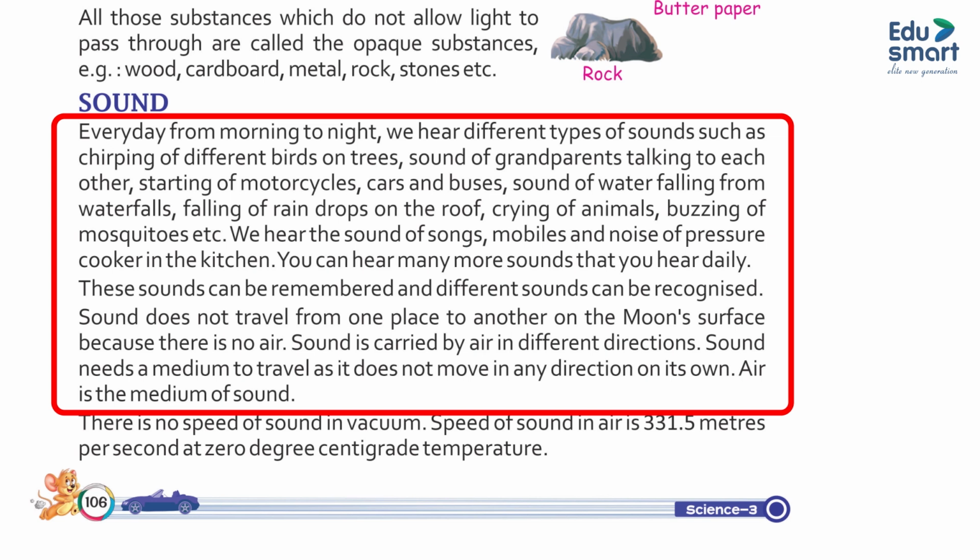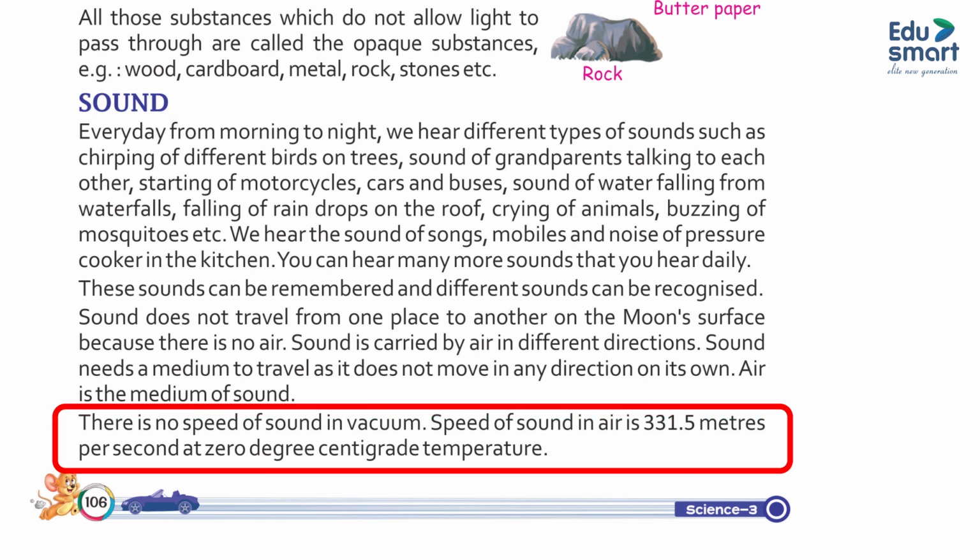Sound does not travel from one place to another on the moon's surface because there is no air. Sound is carried by air in different directions. Sound needs a medium to travel as it does not move in any direction on its own. Air is the medium of sound. There is no speed of sound in vacuum. The speed of sound in air is 331.5 meters per second at 0 degree centigrade temperature.